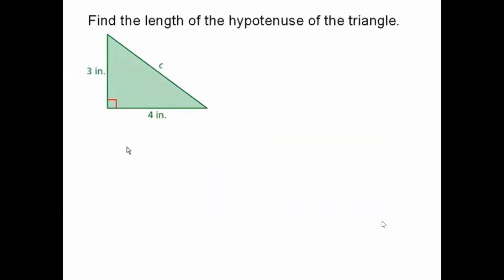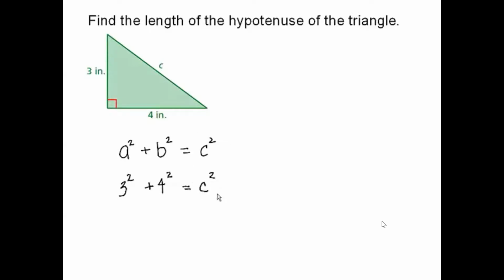The Pythagorean theorem states that the sum of the squares of the lengths of the legs, which will be A and B, is equal to the square of the length of the hypotenuse, which is C. So we substitute in the lengths of the legs, 3 inches and 4 inches, for A and B. So we have 3 squared plus 4 squared is equal to the hypotenuse C squared.